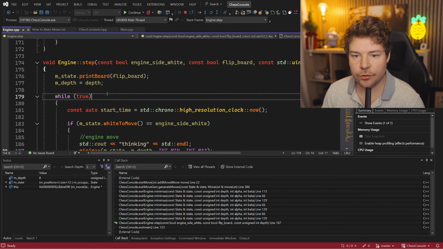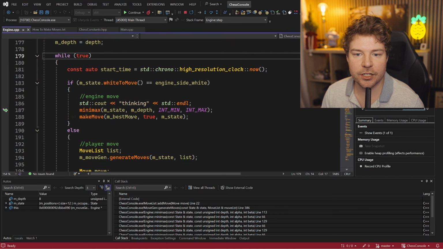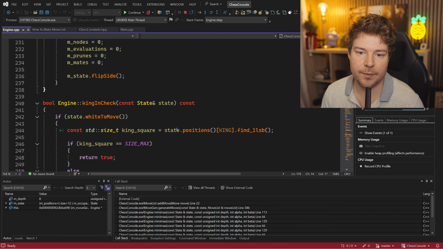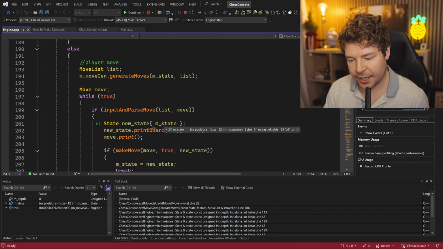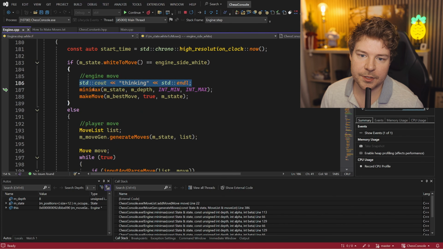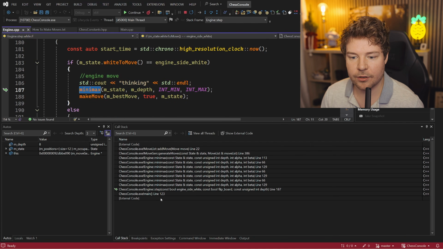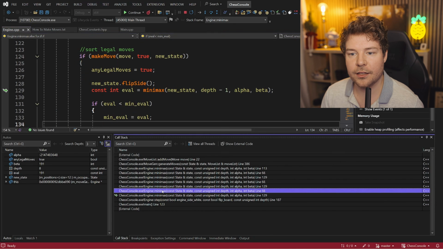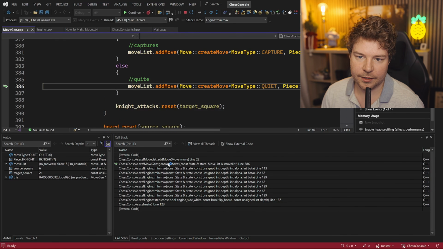This is inside the while true loop, which is the main application loop that waits for us to do something, because it's a console game anyway. So every time we write something in and hit enter, it's going to run an iteration of this loop, and then we're going to print thinking as we did, and then we're running that minimax algorithm here. So that's what this code is doing, and it seems to be taking a while as it goes through it recursively and tries to generate a bunch of moves.